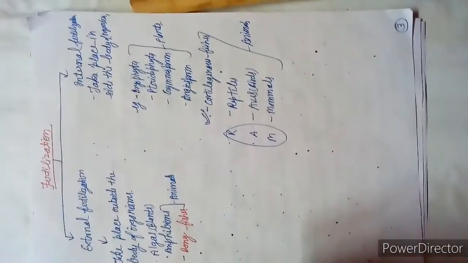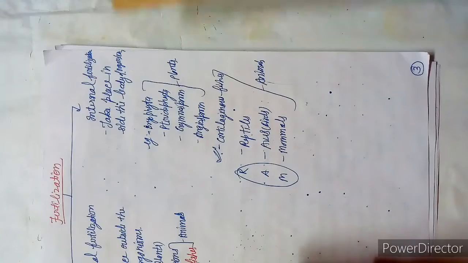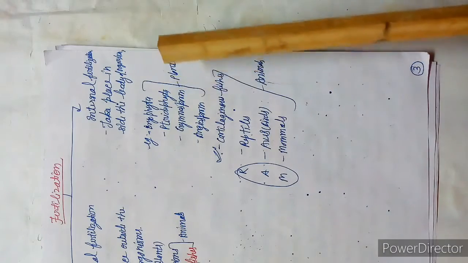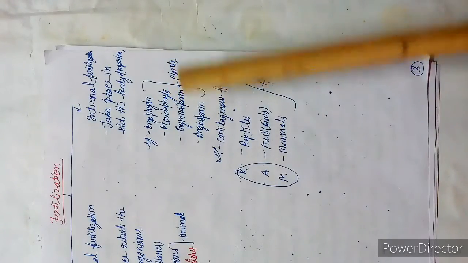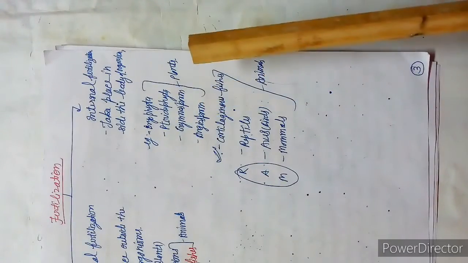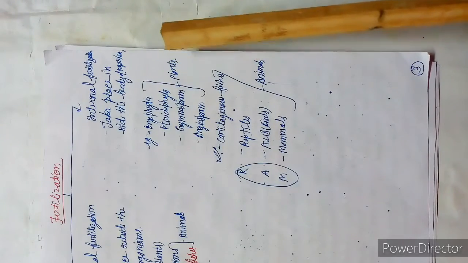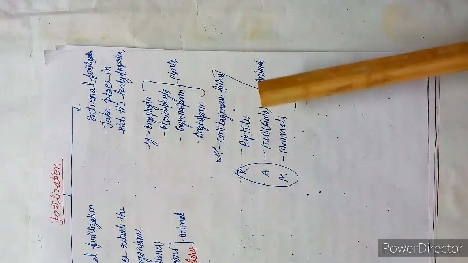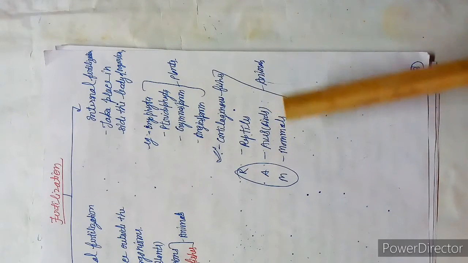Next is internal fertilization, which takes place inside the body of the organism. In plants: bryophyta, pteridophyta, gymnosperms, angiosperms. Examples of plants, but here, cartilaginous fishes, reptiles, aves means birds, mammals.